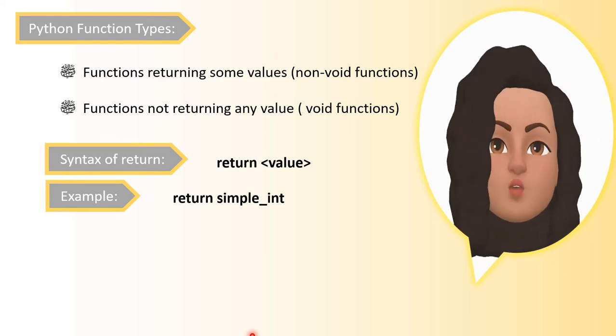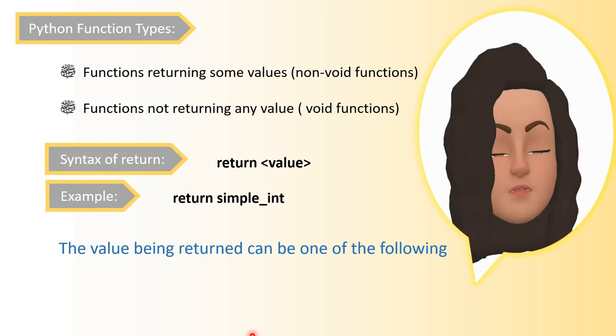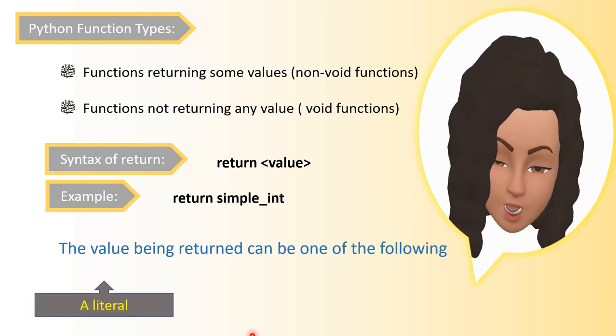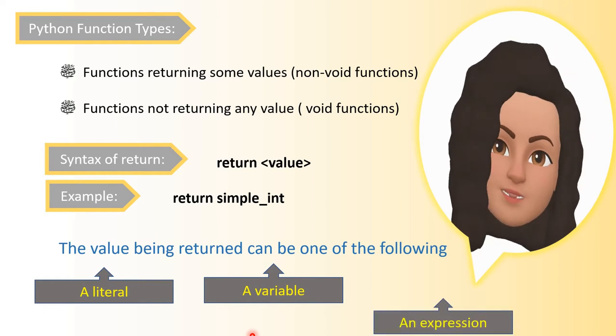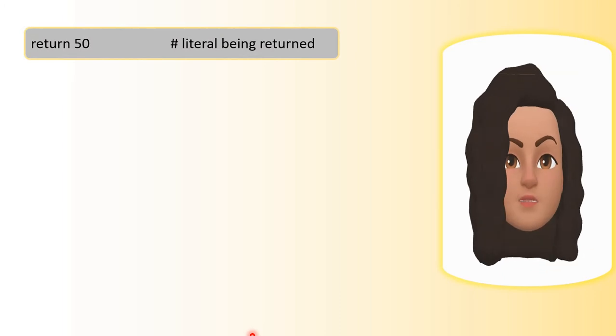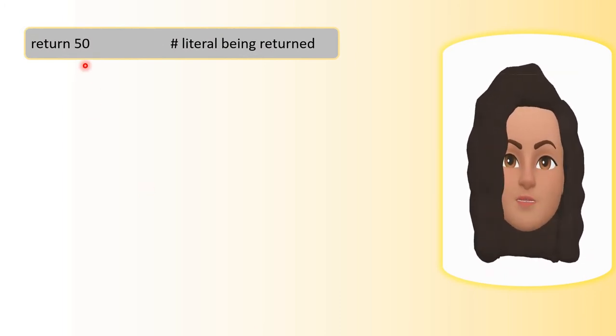Now the value being returned can be in any one of these forms. The value returned can be a literal, or it can be a variable, or it can be an expression. I'll demonstrate return statements with some examples. Look at the first return statement, return 50. Here in this return statement, a value is being returned.